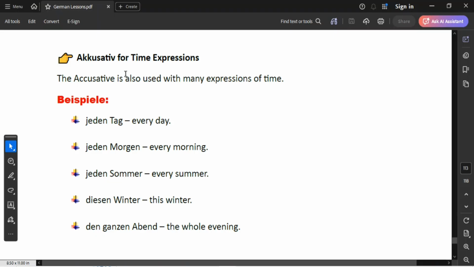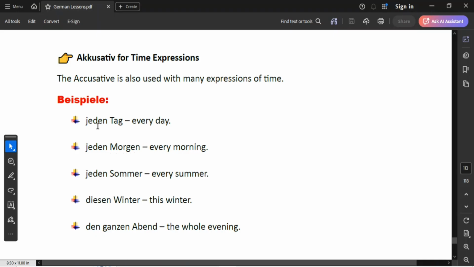Accusative also expresses time. That's why I've written accusative for time expressions. The accusative is used in many expressions of time. Here are some examples, Beispiele. We have jeden Tag, which means every day. We have jeden Morgen, which means every morning.